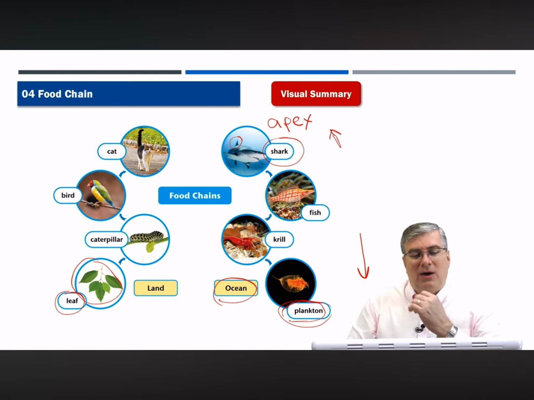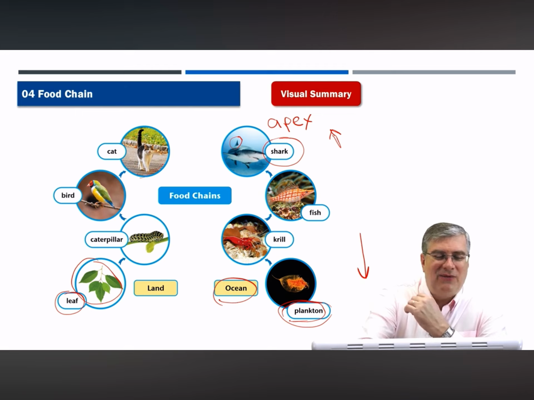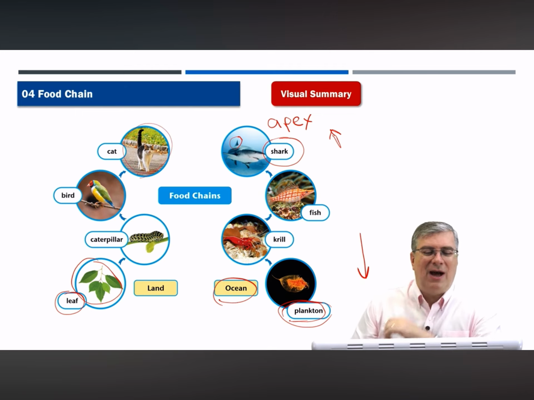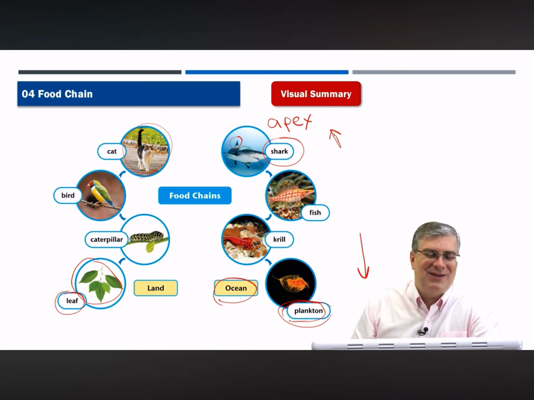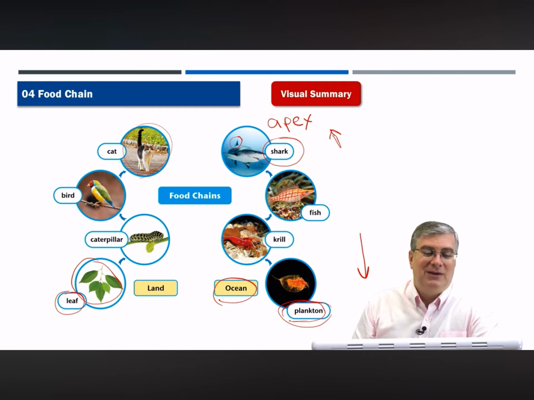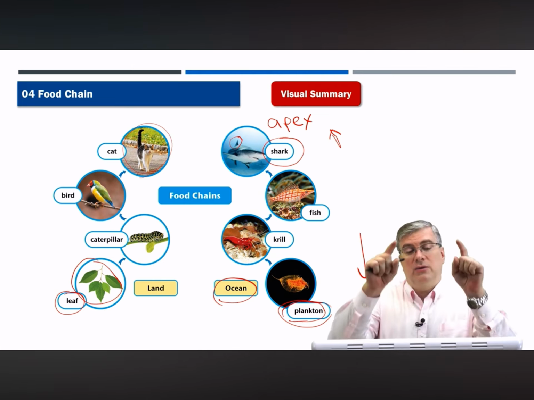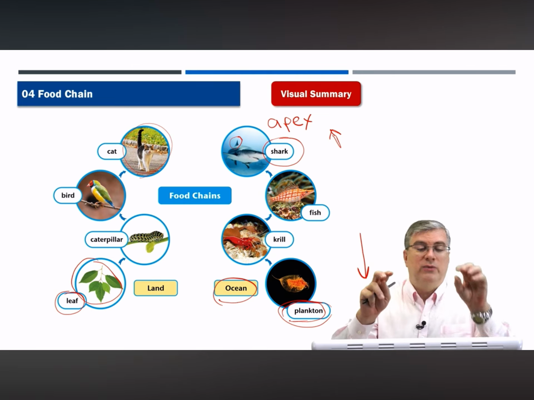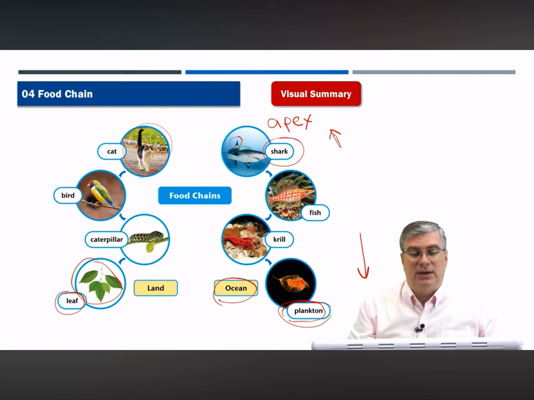Now, this is kind of a funny picture. I really wouldn't call a house cat an apex predator, okay? But of course, house cats are domesticated. They're pets. Maybe a mountain lion or a lion or a cheetah. Those are apex predators, and they're the same cat family. So it's interesting. But anyway, these are two examples of food chains, one on land and one in the ocean. Okay.